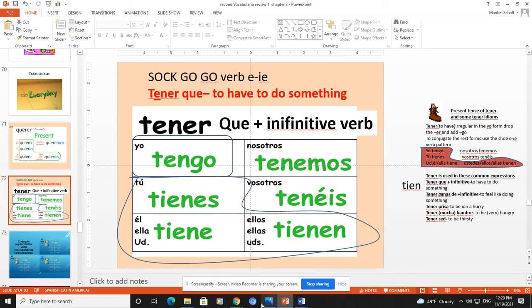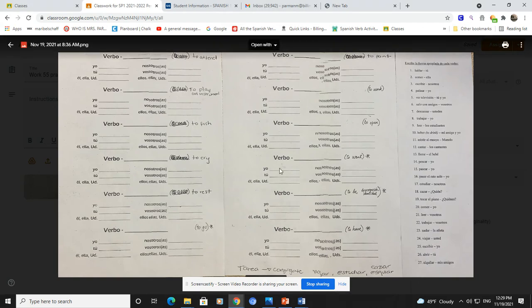So based on that, go ahead and do your conjugations. With the verb to be, that's the verb that we use to describe ourselves. Yo soy, tú eres, él, ella, usted es, nosotros somos, vosotros sois, ustedes, ellos, ellas son. And then in this section, all you've got to do is conjugate based on the subject I'm giving you. So I'm not just giving you pronouns, now I'm giving you subjects.